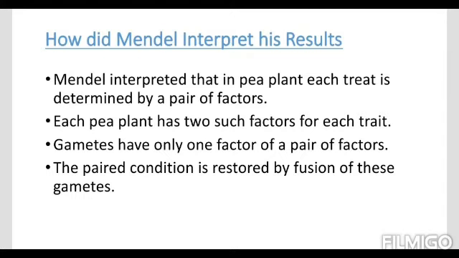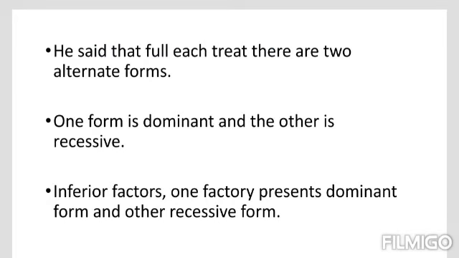Because the offspring is formed from the fusion of two gametes, one from the male and another from the female. If both the gametes contain half the number of chromosomes, when the gametes fuse, the number of chromosomes becomes equal. Again it becomes 46. The same is the case in plants also. If they are getting their gametes from mother and father both in half number, then when the gametes fuse to make the zygote, in the zygote the number of chromosomes becomes equal to the parent cell, because two gametes are fusing with each other.